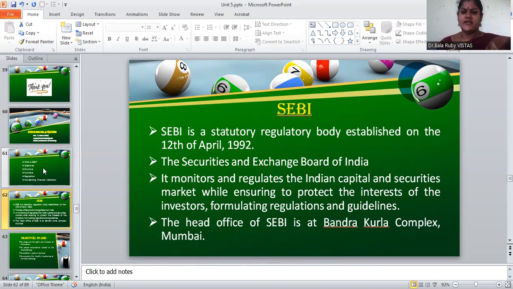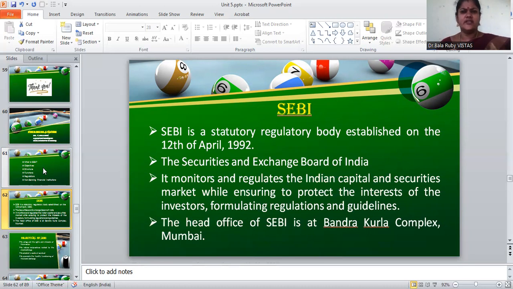SEBI is a statutory regulatory body. This regulatory institution was established on 12th April 1992. What is the main function of SEBI? The main purpose is to monitor as well as to regulate the capital market as well as the security market.